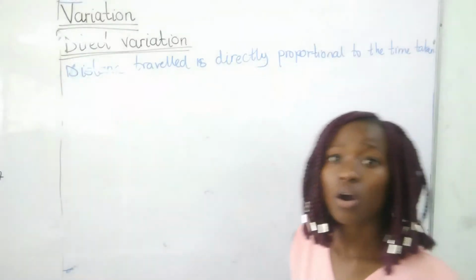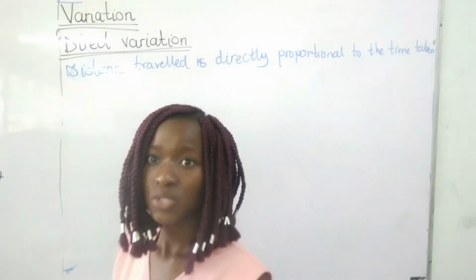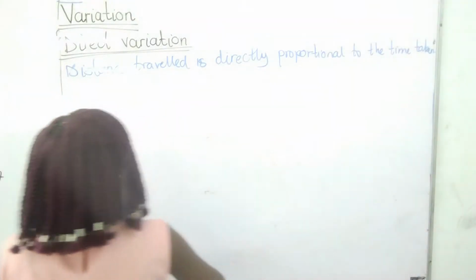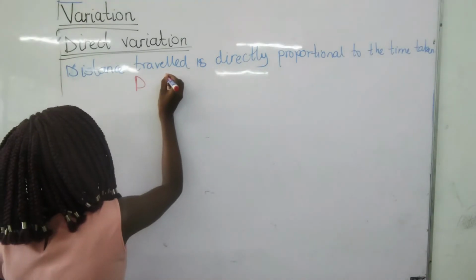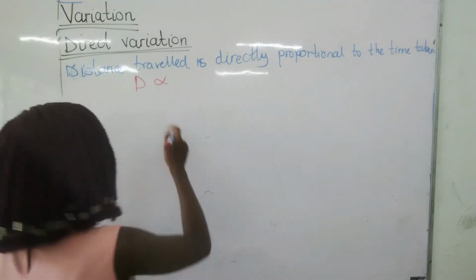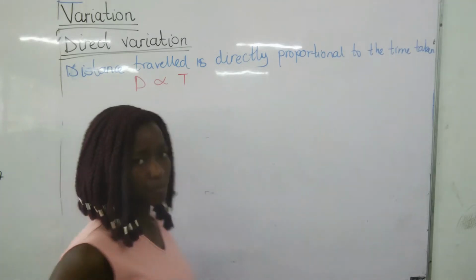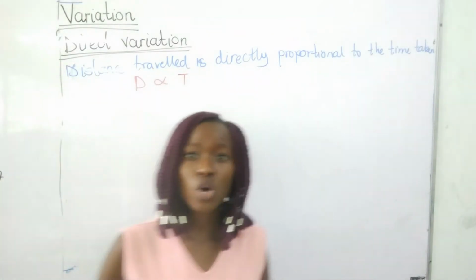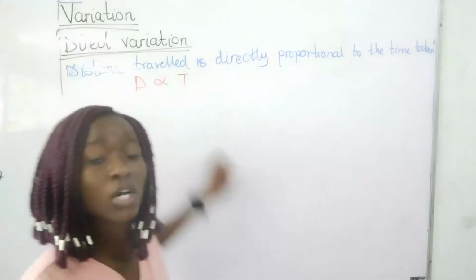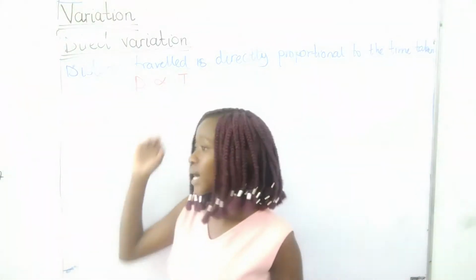This is an example of a direct variation. If we have to simplify this into mathematical terms, it would become D is proportional to T, the time. So I've now simplified this whole statement to just D is proportional to T. This is how it's done mathematically.